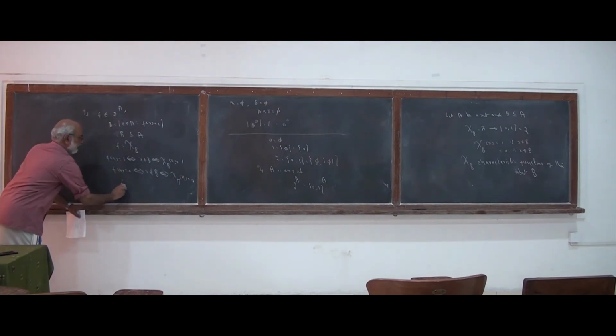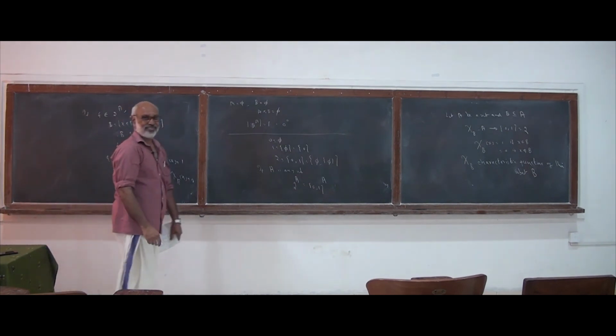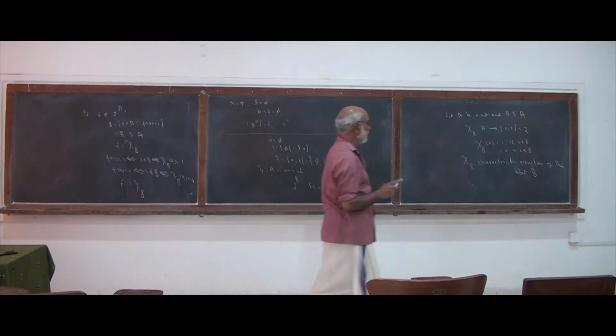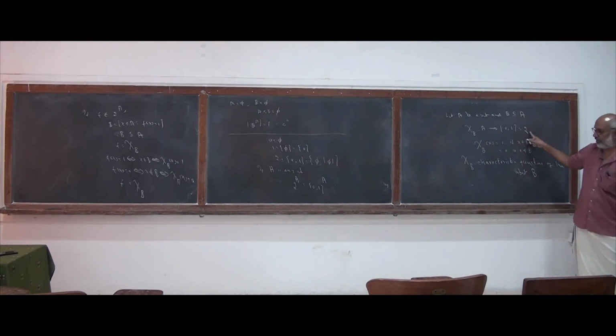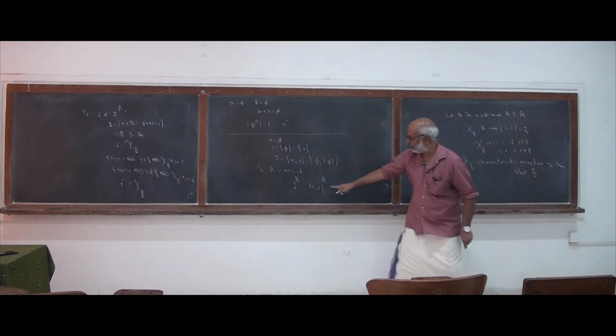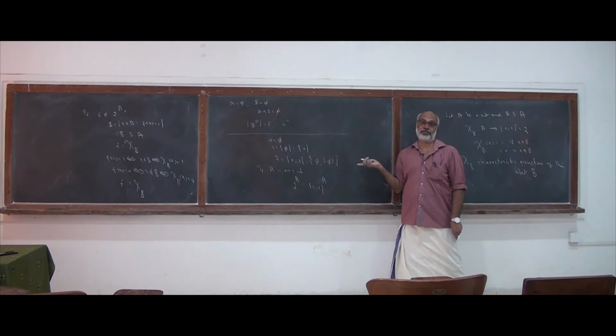So that means f and chi B are one and the same. My point is that every characteristic function is an element of 2 to the power of A, and every element of 2 to the power of A is a characteristic function of some subset of A.